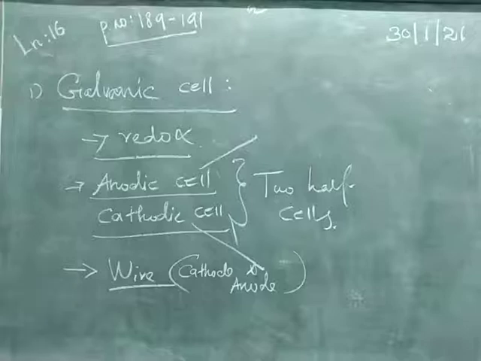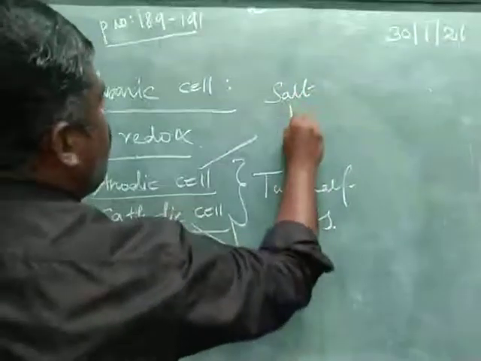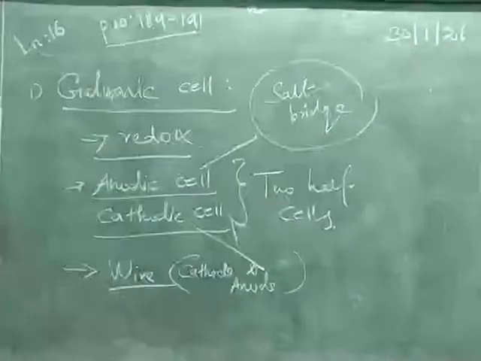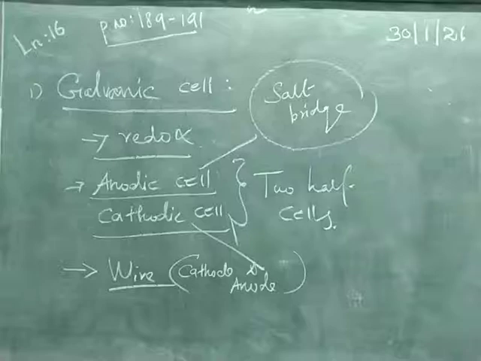That is called a salt bridge. With the help of the salt bridge, we can connect the two electrolytic solutions, the anodic and the cathodic electrolytic solutions.